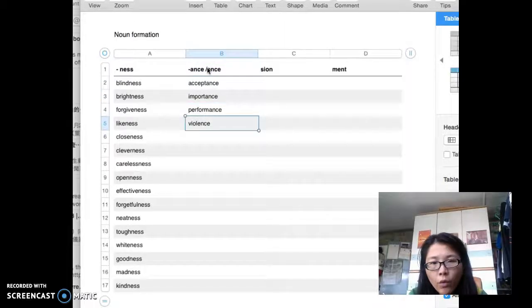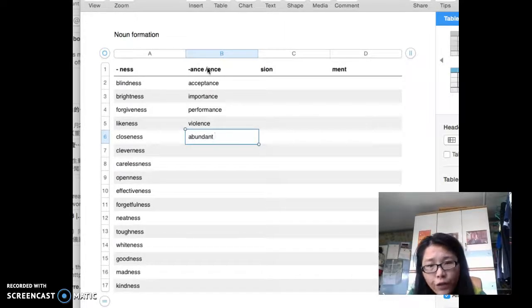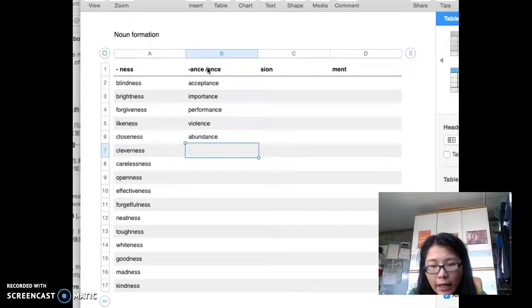Okay, so next one is abundant. Okay, abundant, that means I have enough. So if we change T into CE, abundant is an adjective. So we will change T into CE, noun form. Okay, attend or another word, for example, distance.